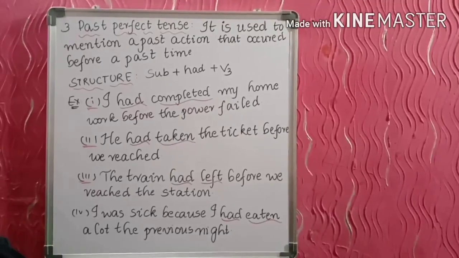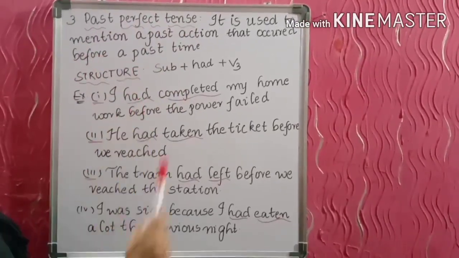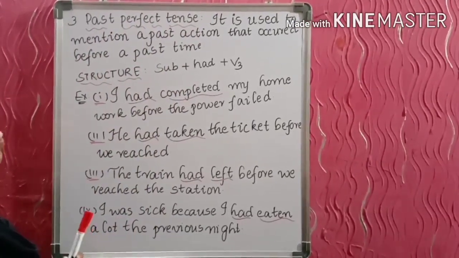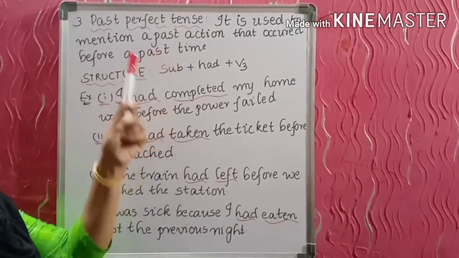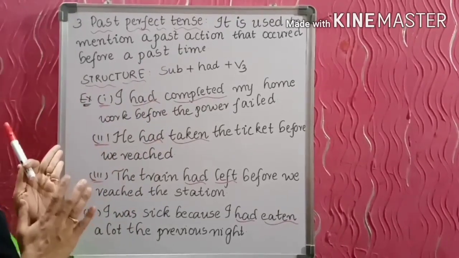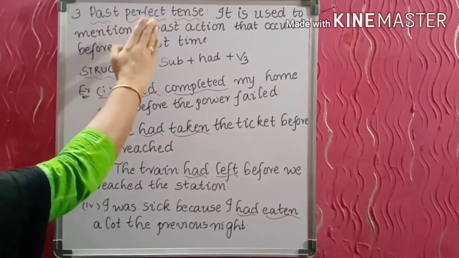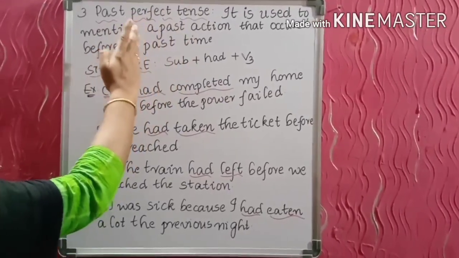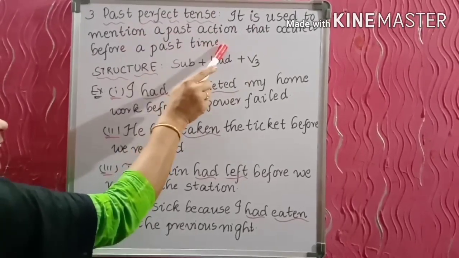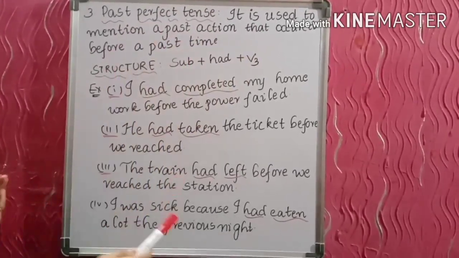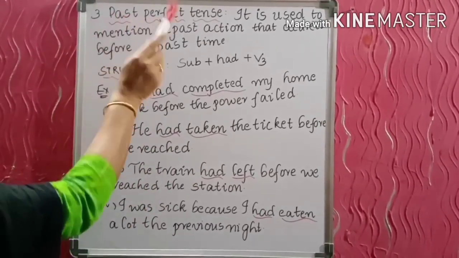Now the third form of the past tense is past perfect tense. It is used to mention a past action that occurred before a past time. It means that there are two actions which took place in the past time. The first action is mentioned in the past perfect tense. That is the importance of past perfect tense. So the definition is, it is used to mention a past action that occurred before a past time. Two past actions. The first one is mentioned in the past perfect tense.